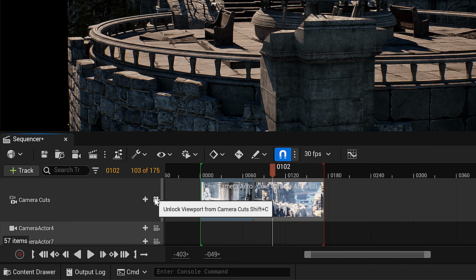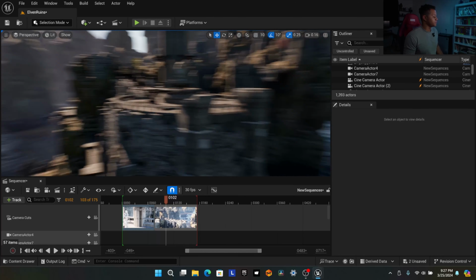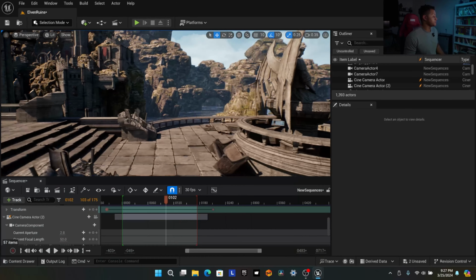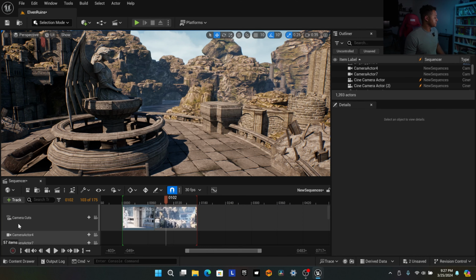And then what you can do from here, you can do a little trickery. Let's unlock our camera cuts angle here, get back to our viewport. Maybe there's somebody already here that this person's walking to, right? And they're kind of looking out. So let's actually do that.